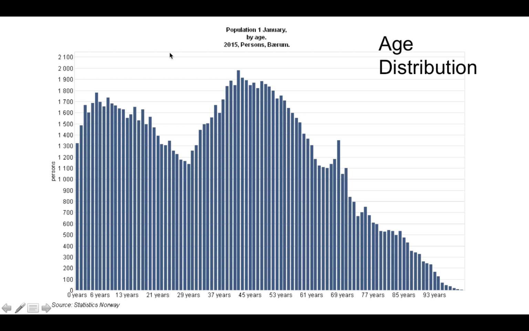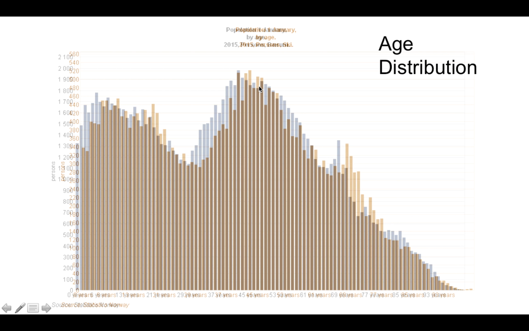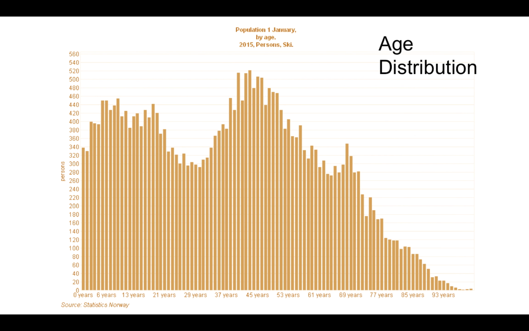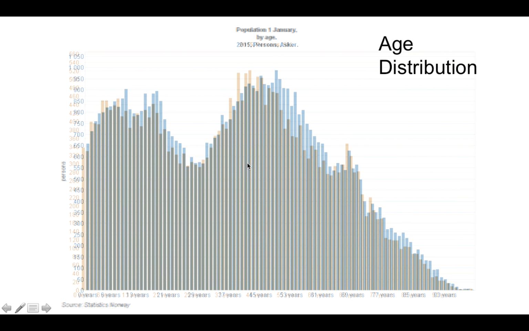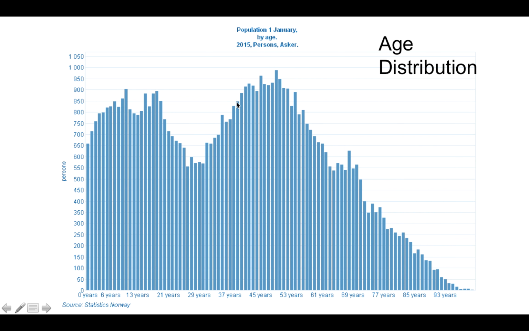As you see, it's increasing here, and then it starts to decline by the age of 29, and then it increases again. If we look at this age distribution for the county of Shi, we see that it also has the same pattern. And then if you look at Oscar, it's also the same pattern. So there is a decline here: the people around age 18 up to age 29, 30, are moving out, or they become fewer.